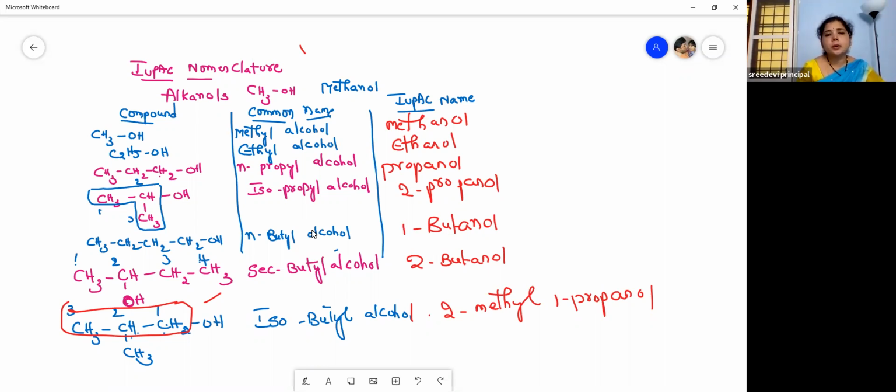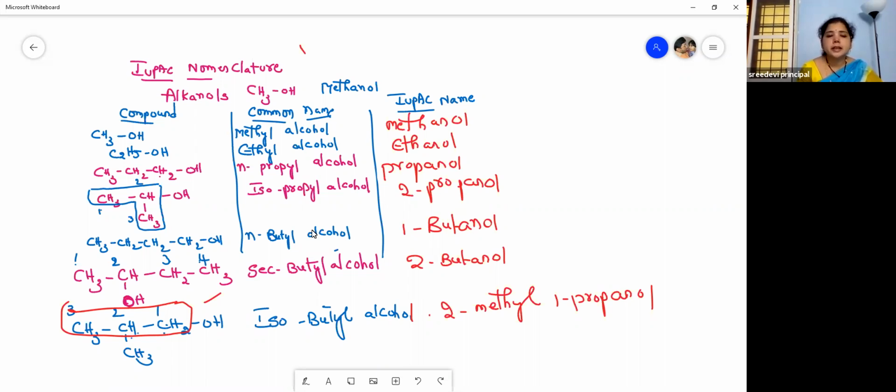So CH3OH. The common name is methyl alcohol. And count the carbons. How many carbons? One carbon, isn't it? So methanol. Then C2H5OH, ethyl alcohol. How many carbons? Two carbons. Ethanol. Then CH3CH2CH2OH, n-propyl alcohol, propanol. Then isopropyl alcohol, 2-propanol. N-butyl alcohol, 1-butanol. See here, n means normal. It is a straight chain.